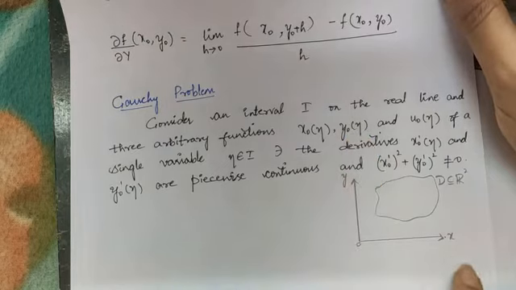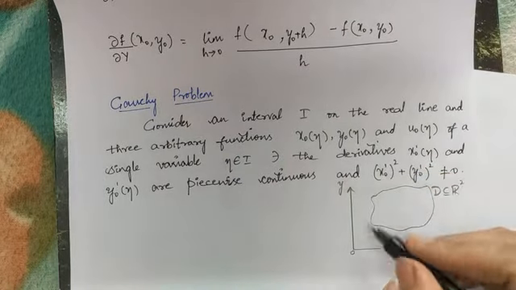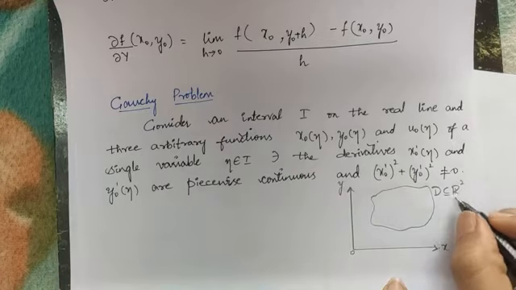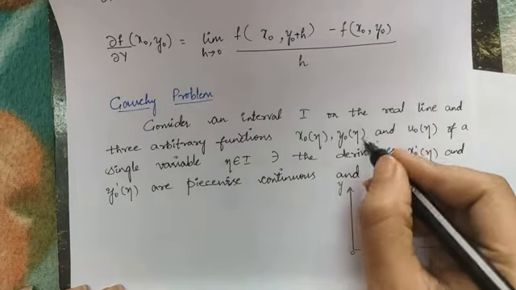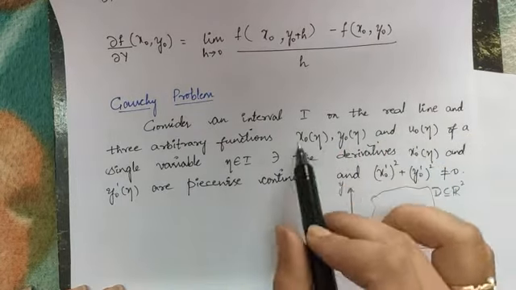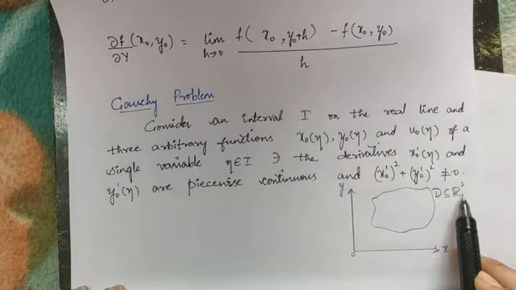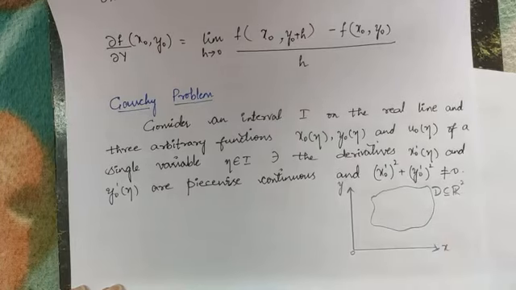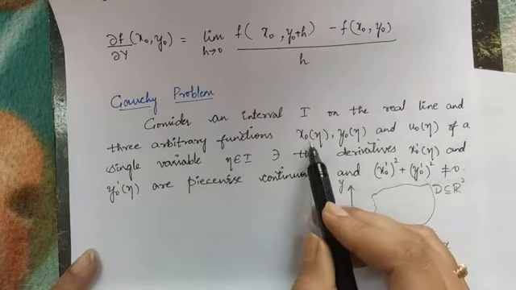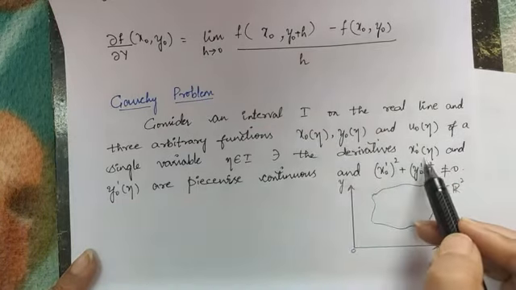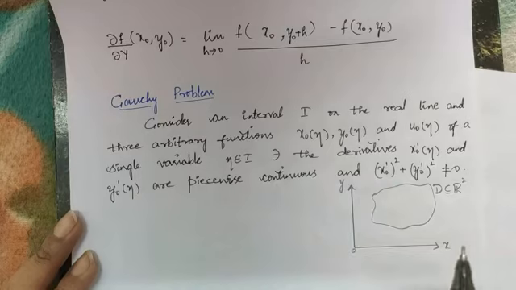So this is the graph we are considering, that is, a domain D in the xy plane. Since it is the xy plane, D is a subset of R2. Now eta is a single variable. Here you can observe that eta belongs to your interval I, and again I is coming from the real line. So we are assuming that the derivatives of x naught of eta and y naught of eta, that is, x naught dash of eta and y naught dash of eta, are piecewise continuous.